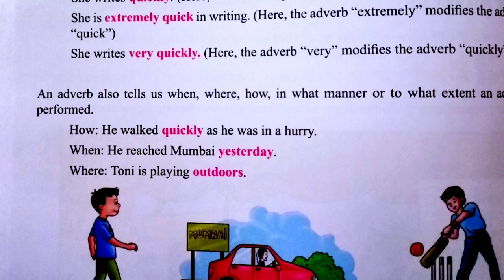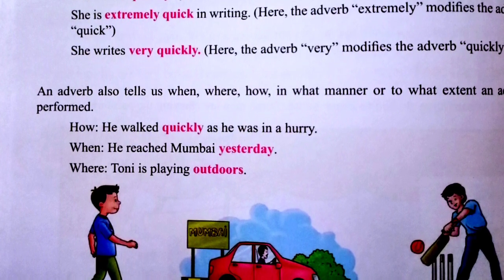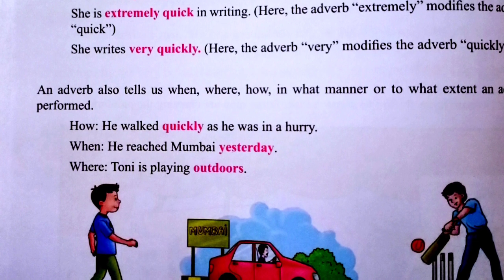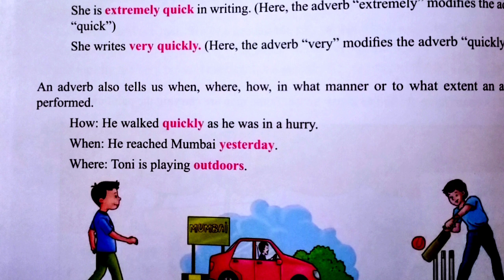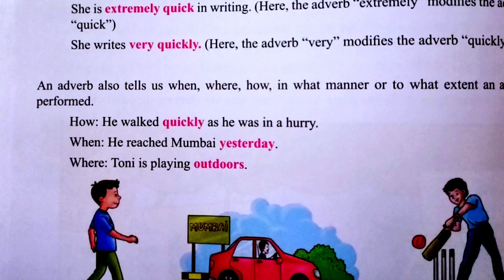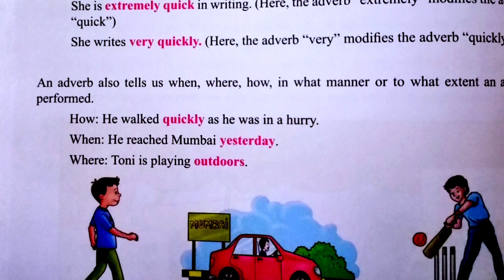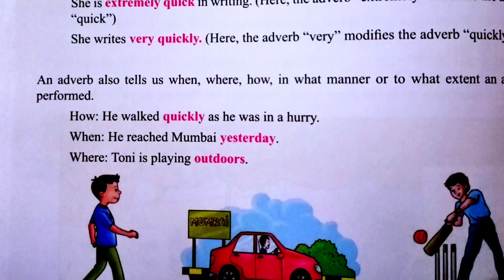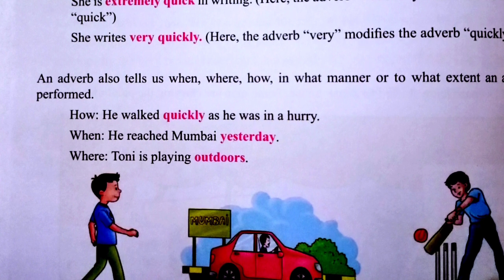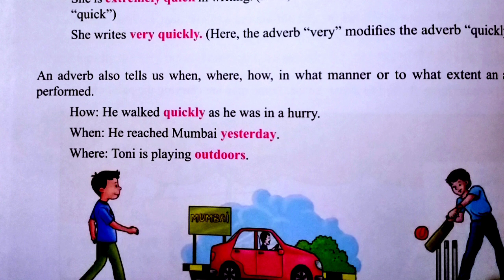Now an adverb also tells us when, where, how, in what manner, or to what extent an action is performed. Like how he walked: quickly, as he was in a hurry. Now how did he walk? He walked quickly as he was in a hurry. Now when we show the time with the help of an adverb: he reached Mumbai yesterday.